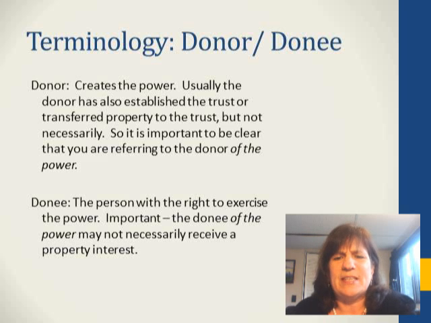Okay, so let's look at some of the terminology. We'll refer to a donor and a donee. The donor is the person who creates the power. Now, usually that's the person who established the trust, but not necessarily. So it's important to be clear that you're talking about the donor of the power as opposed to the person who contributed the property. The donee, then, is the person who gets the right to exercise the power. The donee of the power may not necessarily also receive a property interest.